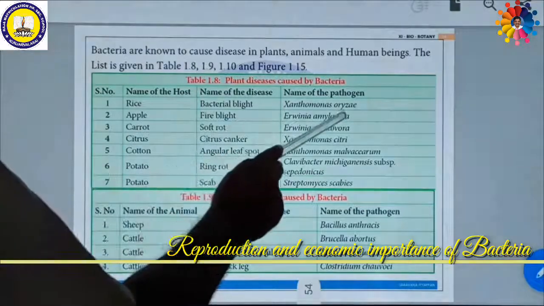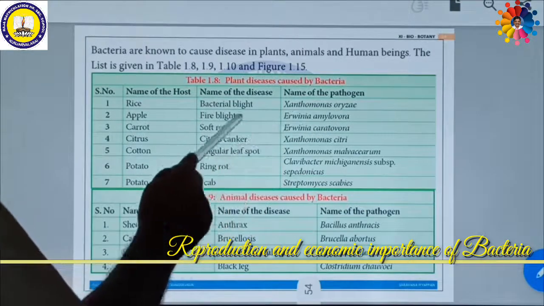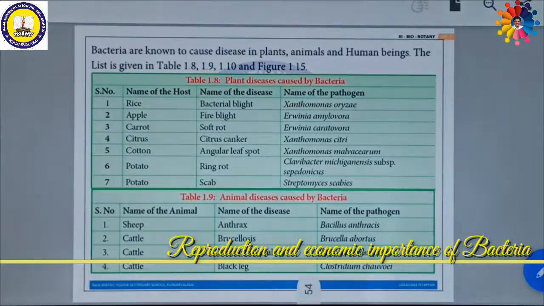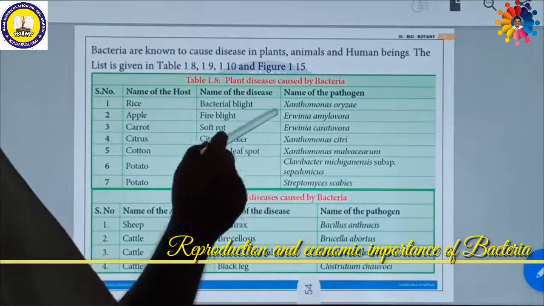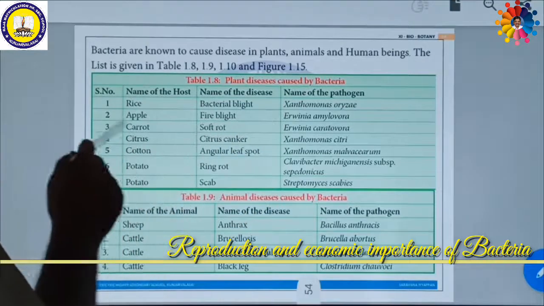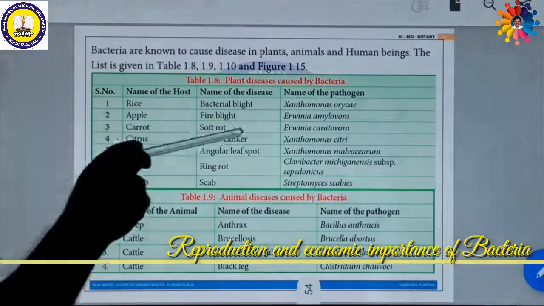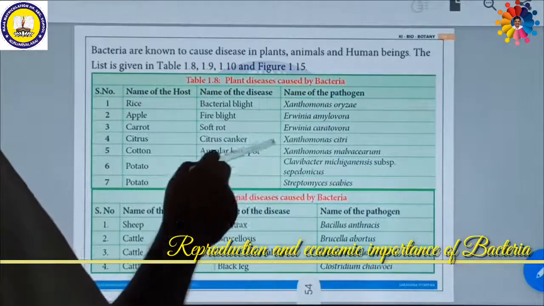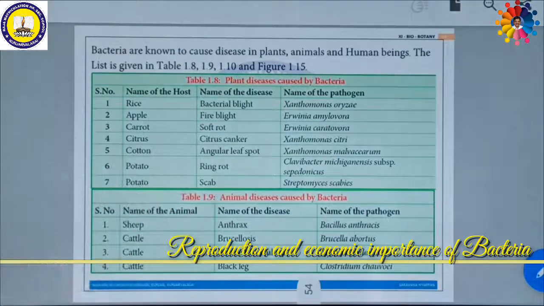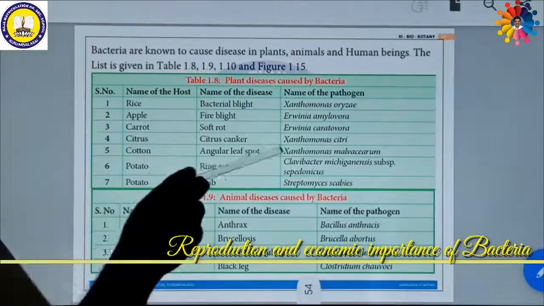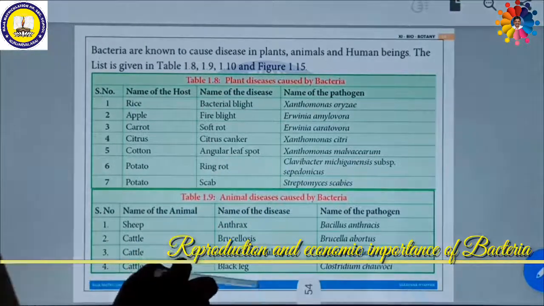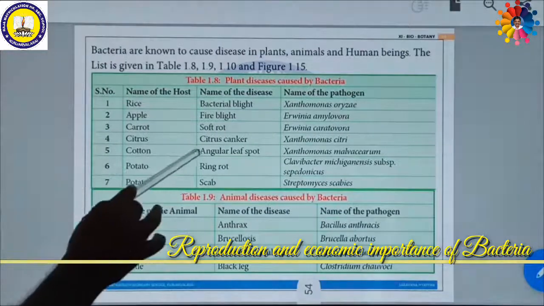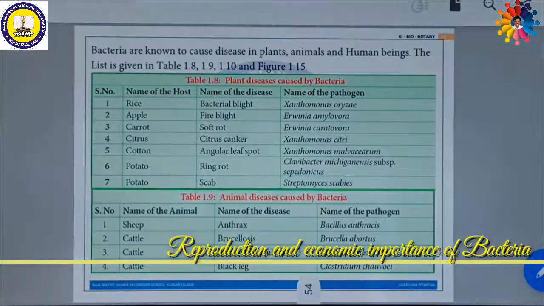Erwinia amylovora is a bacterium which causes a disease called fire blight in apple. Erwinia carotovora is a bacterium which causes a disease called soft rot in carrot. Xanthomonas citri causes a disease called citrus canker in citrus plants. Xanthomonas malvacearum causes a disease called angular leaf spot in cotton.